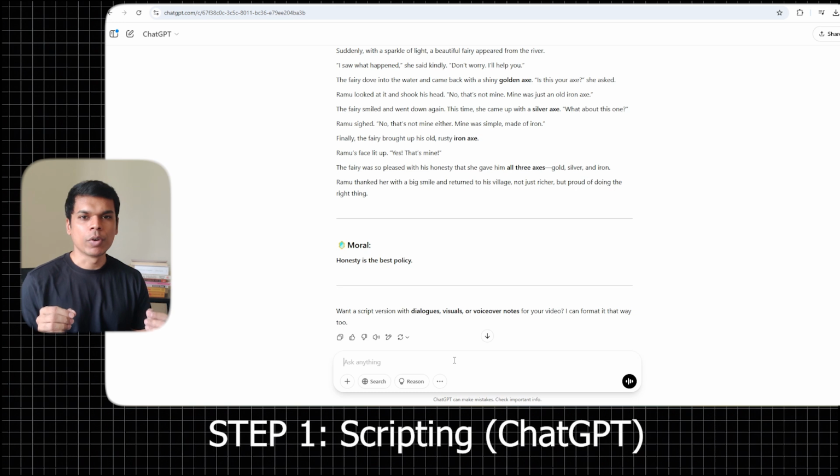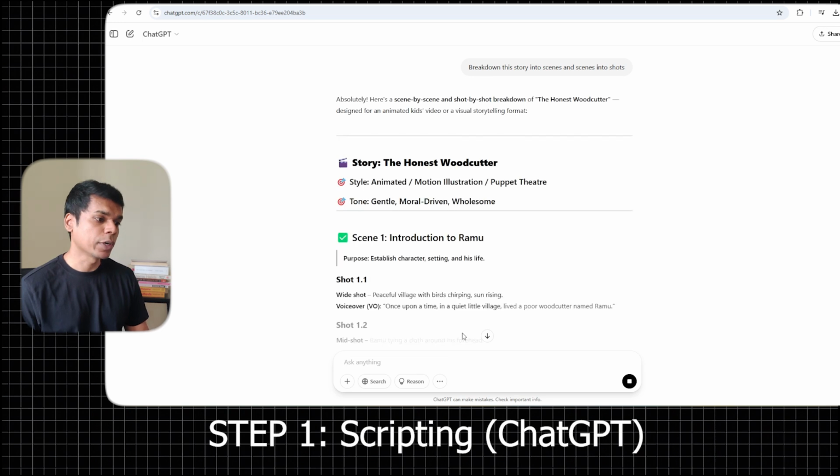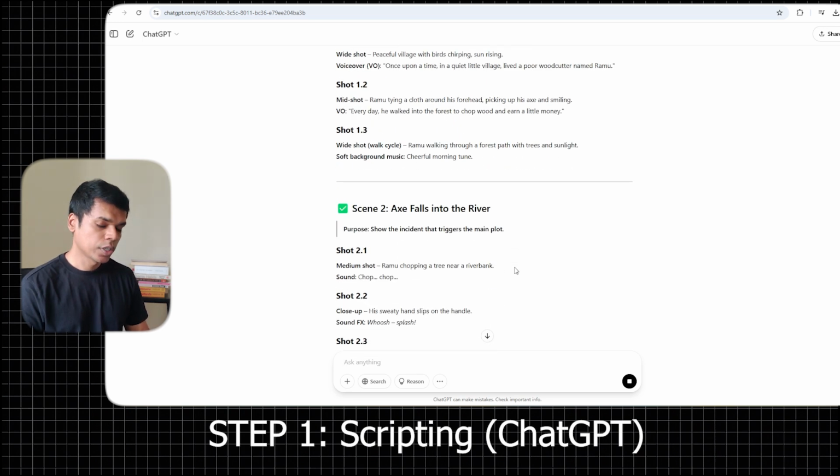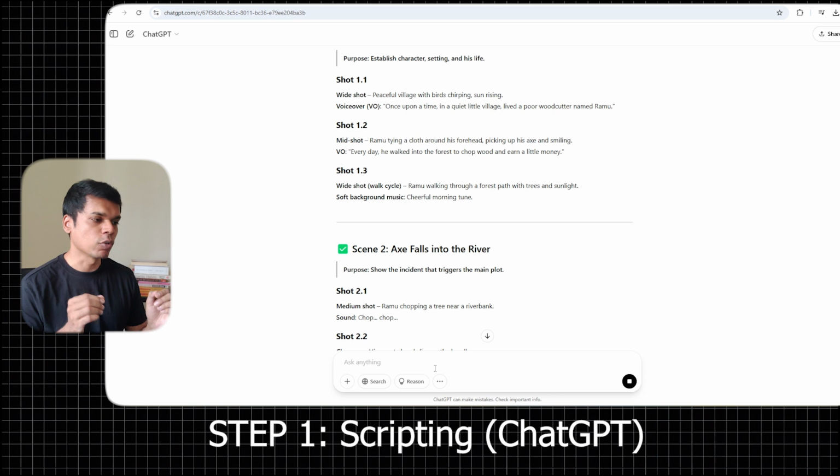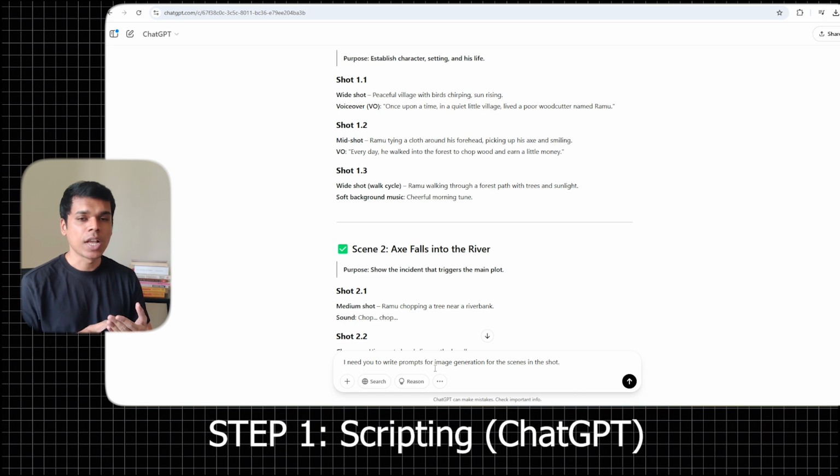Next thing we need to do is divide this story into scenes and scenes into shots. So I'm going to ask ChatGPT to give me scenes. ChatGPT has now given me the scenes. Now I'm going to ask ChatGPT to give me prompts for generating those images. You have to make sure that ChatGPT gives the character description and the place description, and it remains the same in all shots. So that is why you have to write this.